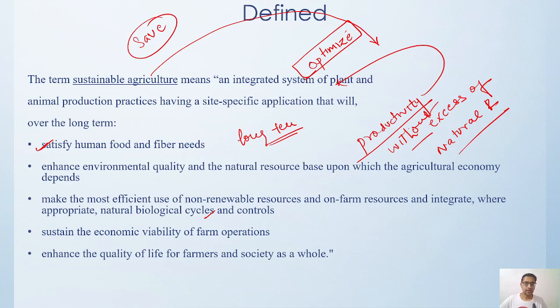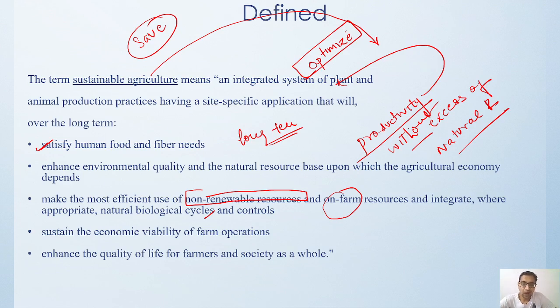Then, how can we make the most efficient use of non-renewable resources? There are a lot of non-renewable resources which cannot be renewed, or which take millions of years to renew. And on the farm we have trees, plants, water facilities, livestock, and soil. How can we enhance and optimize the use of these resources on the farm?